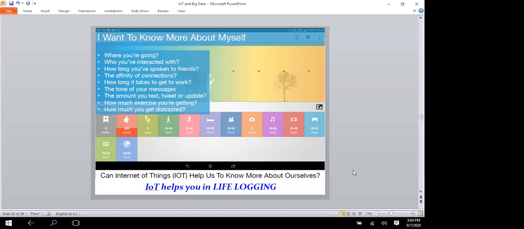Next, I want to know myself. For that also, there are IoT devices. The device will tell me where I have to go and where I am going, whom I have to interact with, and what I am talking to them. If I have spoken to friends or someone else, whatever the details, it can be found from that also. That is also one type of IoT helping you to know more about yourself.